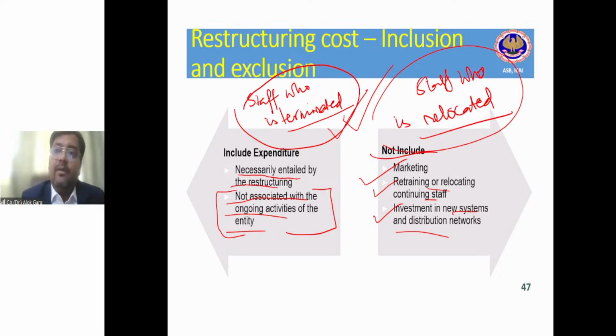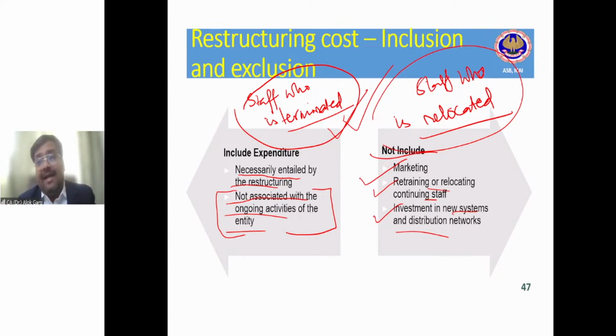Second example, the company is relocating its plant from India to China, right? So now the company will relocate all the staff to China, and the company will give premises to all these employees in China. And the company is spending money on teaching the Chinese language to its employees. So giving training to the employees for learning the Chinese language relates to the continuation of the business, right? And hence it is not a restructuring cost. It is not a restructuring provision.